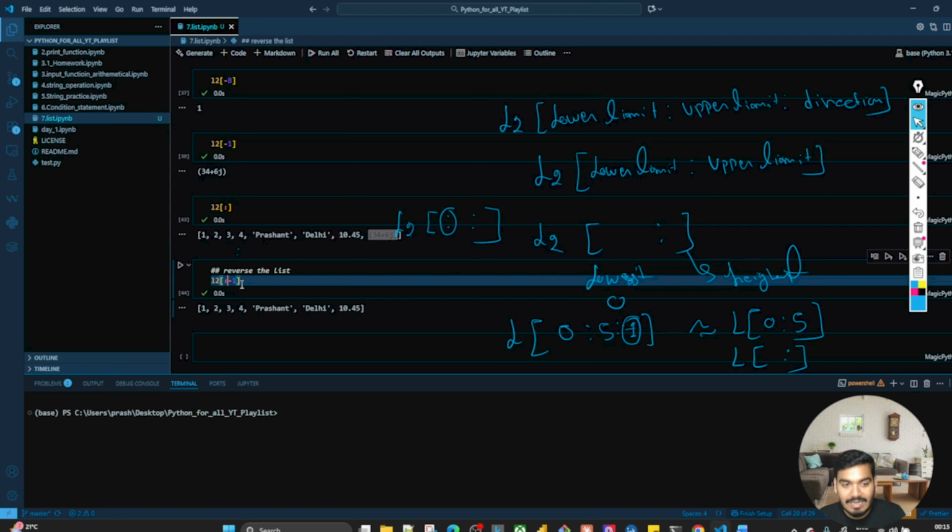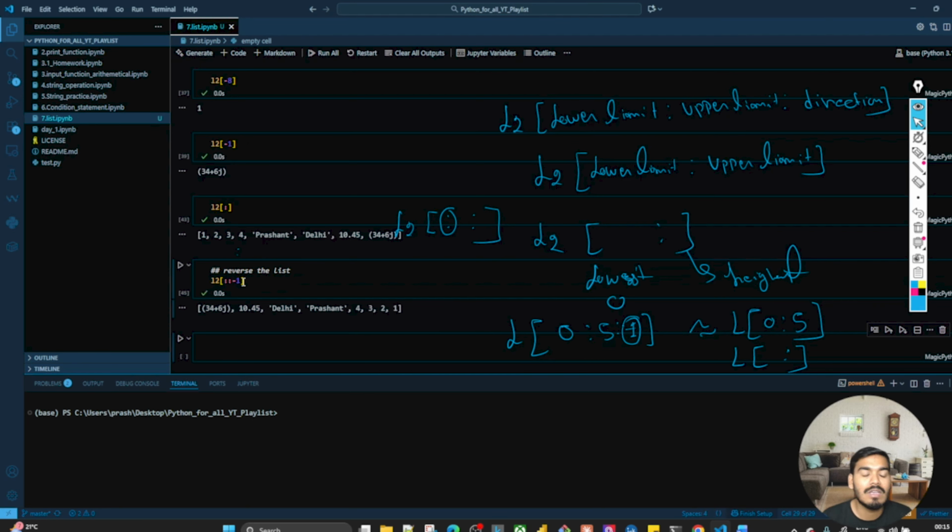First, let's try to understand the reverse direction from right to left. So over here, nothing is given, which means it will take the lower limit, and over here the higher limit, and the direction -1 means from right to left. So as soon as I execute this, you will get all the elements from right to left. It means the reverse direction.